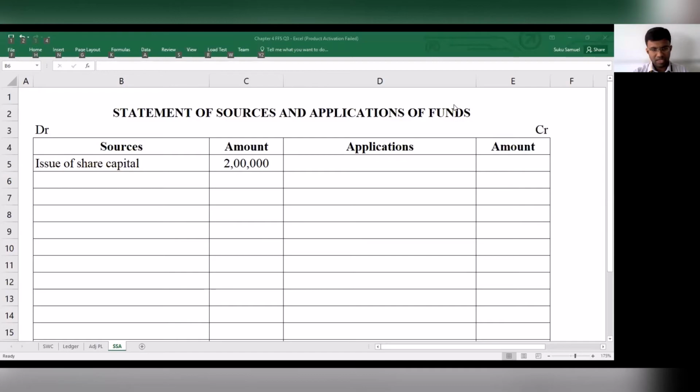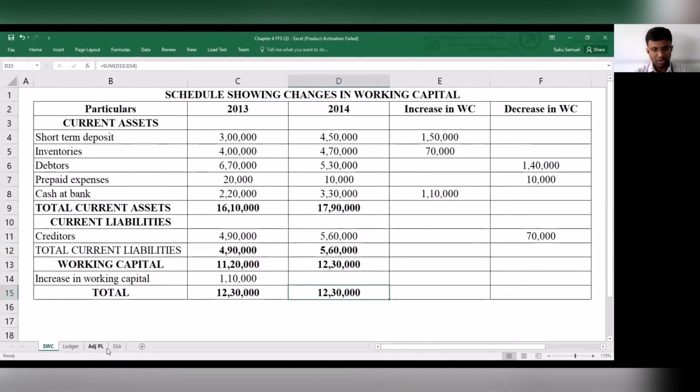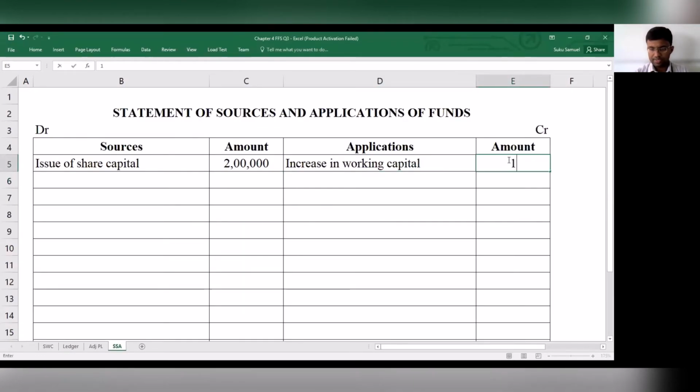The other items that we have are applications. We have increase in working capital. So increase in working capital, how much is that? Increase in working capital is 1,10,000.